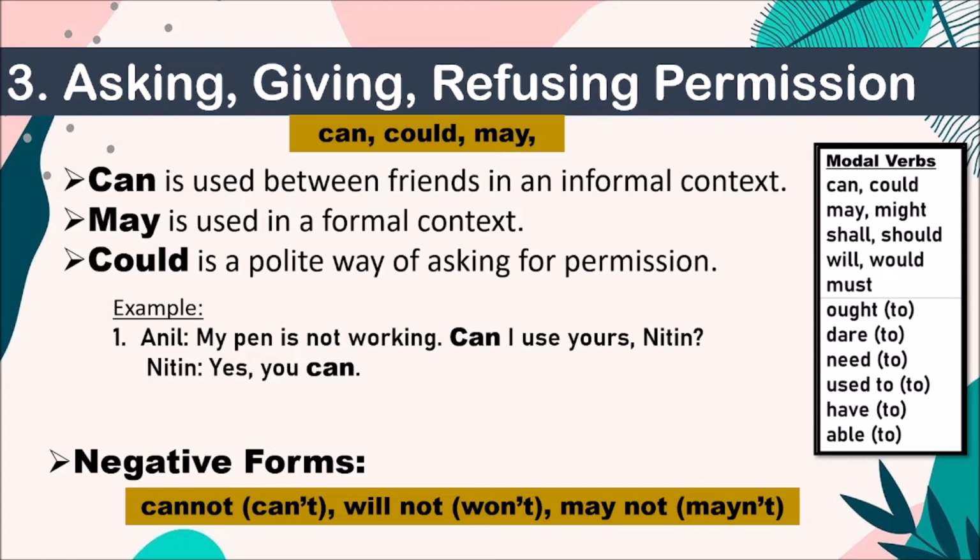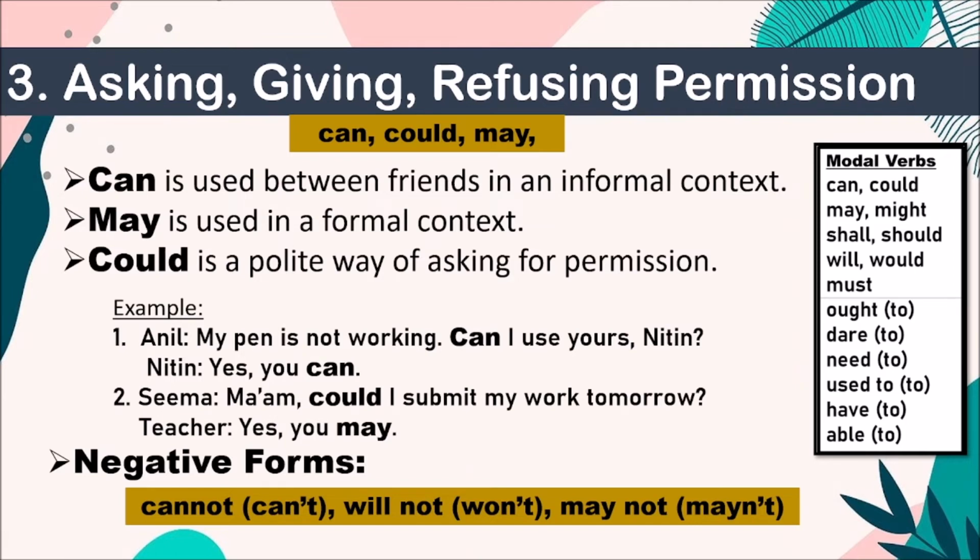All right, was the one using permission. Okay. Next, Seema says, "Ma'am, could I submit my work tomorrow?" Now she's talking to her teacher. So when she's talking to her teacher, she will be very polite. Could I submit my work tomorrow? The teacher says, yes, you may. Again, see, can you see the could and may came? Matlab to same hai, but when you are using it, that is what matters.